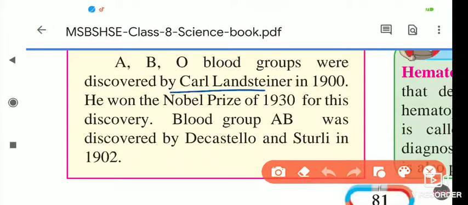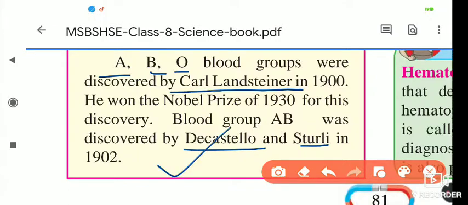That is Karl Landsteiner in 1900. These blood groups, A, B and O, were discovered by Karl Landsteiner in 1900. He was awarded the Nobel Prize in 1930 for this discovery. Blood group AB was discovered by whom? That is Decastello and Sturli in 1902.